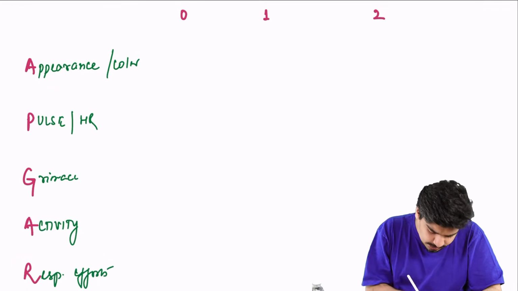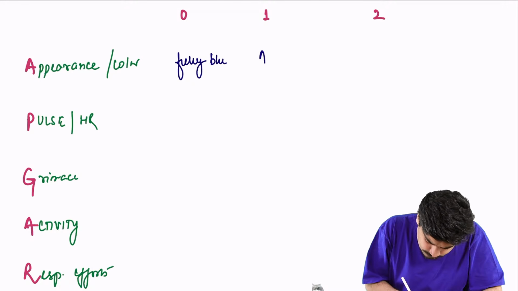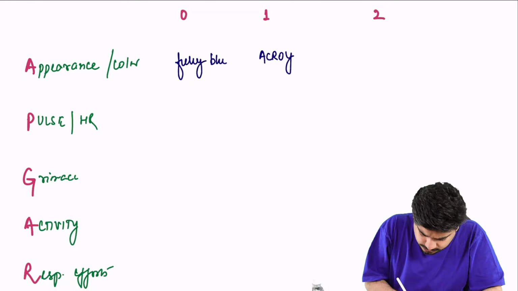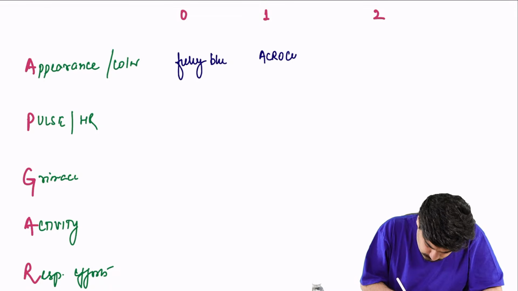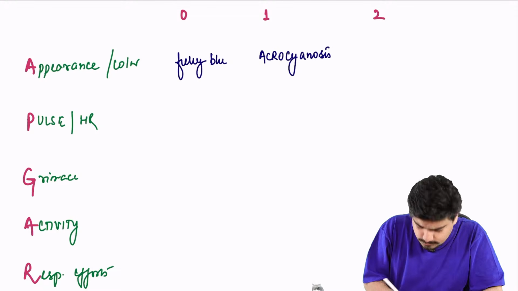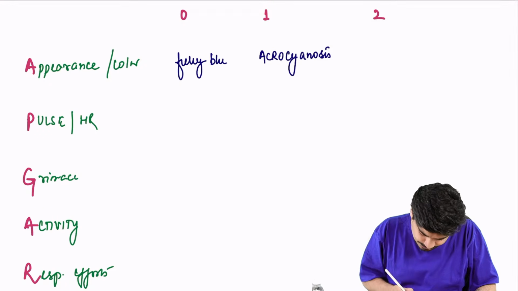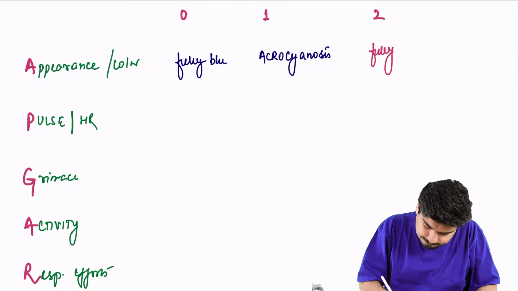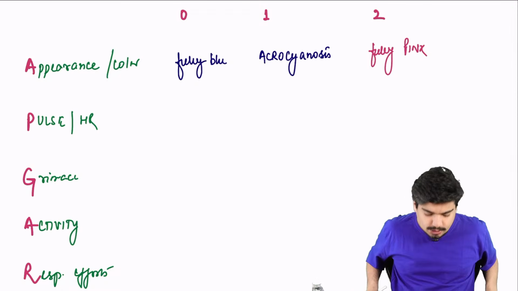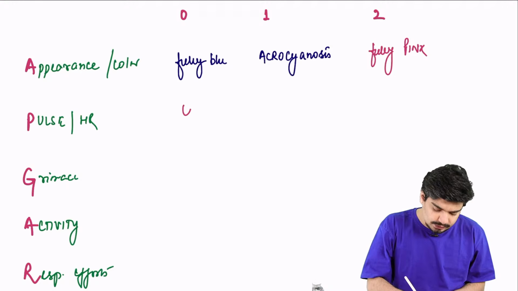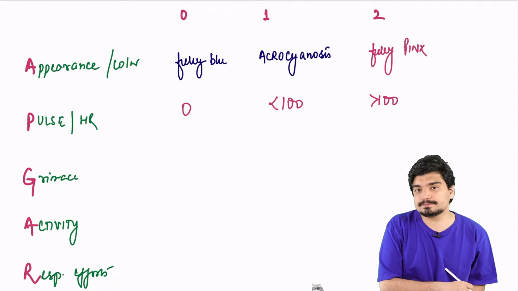So we'll give a score of 0 if the child is fully blue. We'll give a score of 1 if there is acrocyanosis, that is, the body is pink but the extremities are cyanosed. And we'll give a score of 2 if the baby is fully pink. As far as heart rate is concerned, you'll give a score of 0 if the heart rate is 0, a score of 1 if the heart rate is less than 100, and a score of 2 if the heart rate is more than 100.